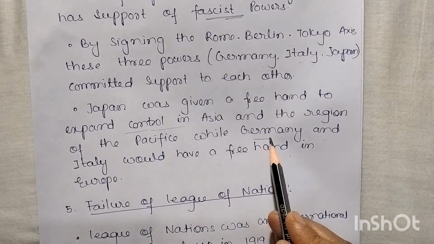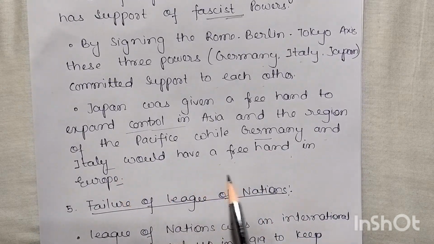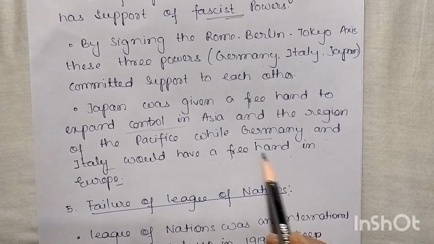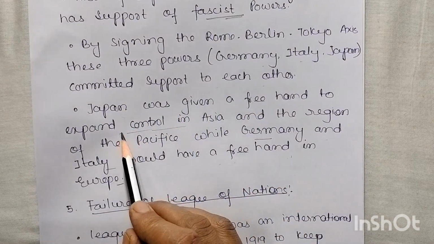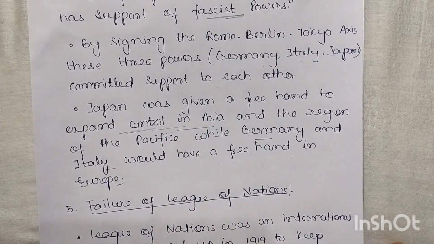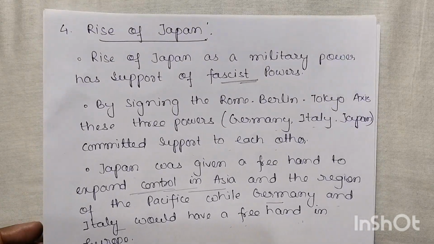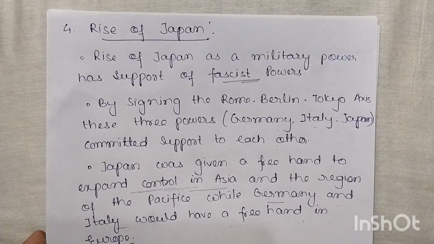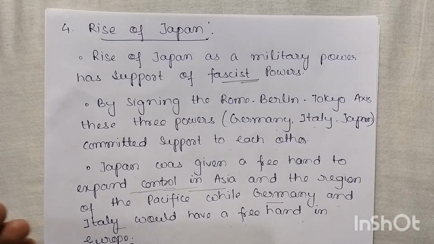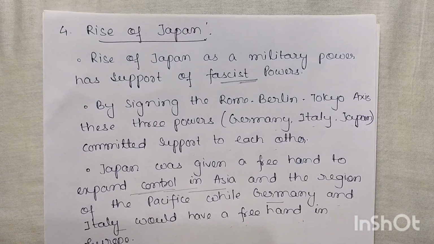So these two were focusing on Europe and occupying the land and the countries, and here Japan has been given, you go from that side, you occupy that one. In this way they are just annexing the other territory, and they are trying to become a superpower, Germany, Italy and Japan, and it also became one of the reasons for the Second World War.